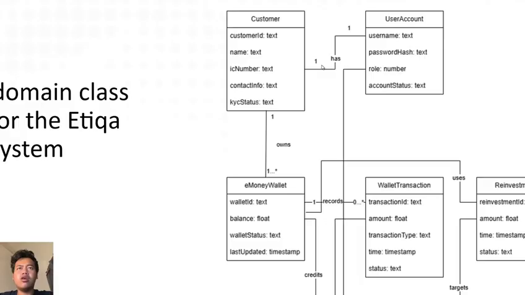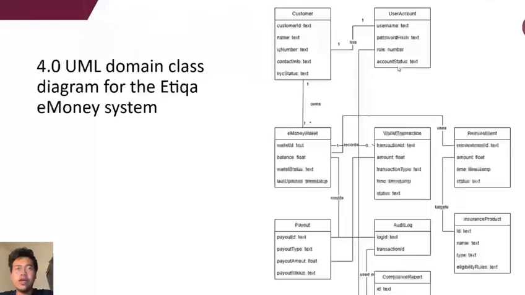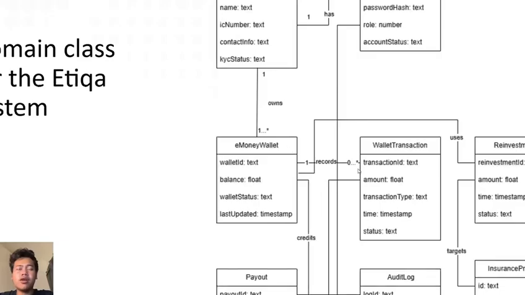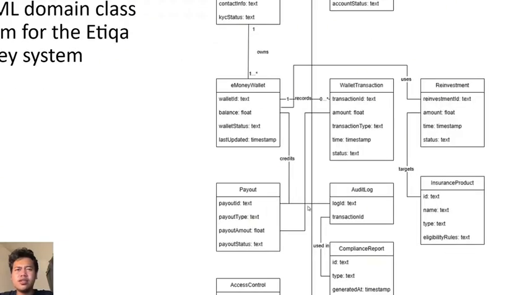And here, each customer has a maximum of one user account and a minimum of one user account, so they have at least one user account at most. Every e-money wallet can record no transaction at all or many transactions. The e-money wallet is linked to the audit log.